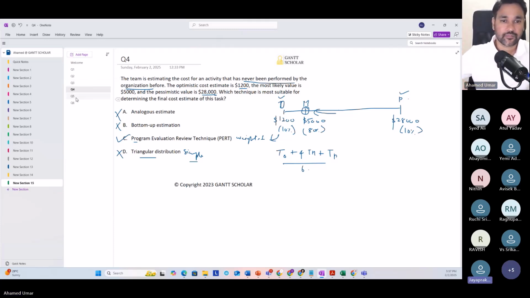In that case also, if these two options are there, then we choose simple average only, right? Like if, instead of $28,000, it is $7,000, then again PERT is there, and also the triangular distribution is there. We go for triangular distribution, right? Yes, we go for triangular. No need to apply PERT. Always this 3-point estimation technique question will come based on PERT only. Remember this. If you don't know what to do, choose PERT in the exam. Clear?